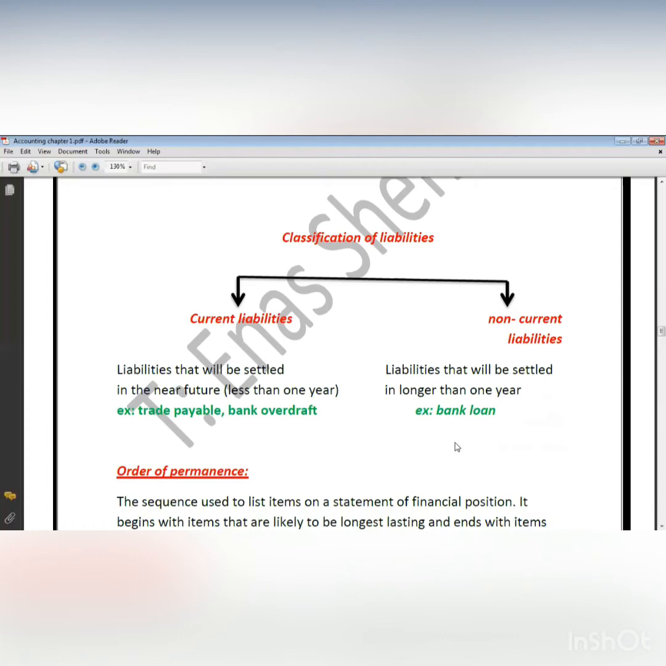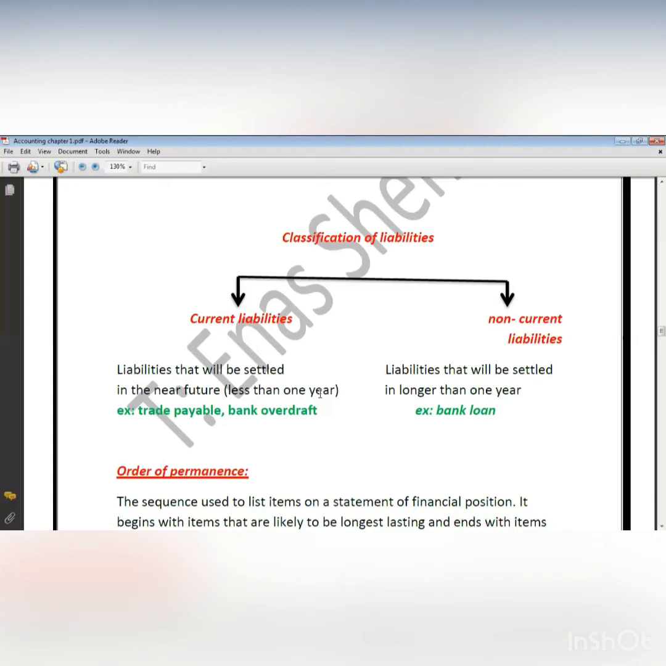I have to pay the money to the supplier in less than 1 year. As we said about trade receivable, I will get this money in less than 1 year. Also, trade payable will be for less than 1 year. And I have something called bank overdraft.